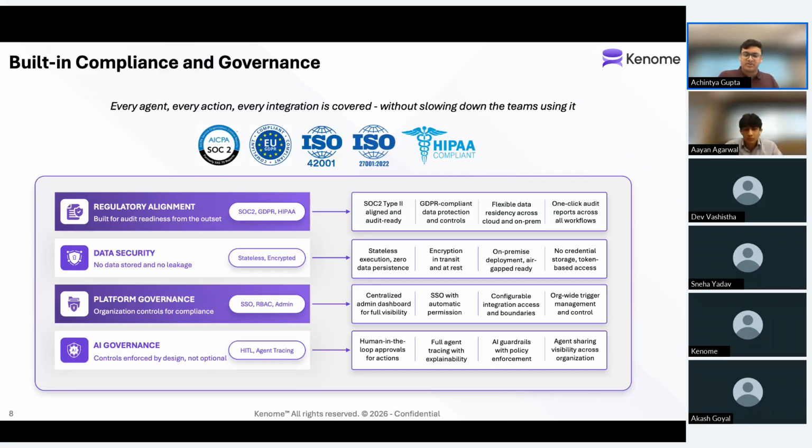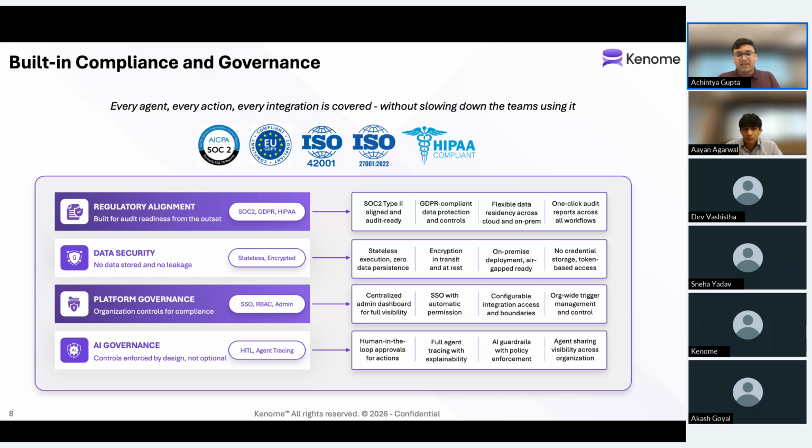One is the platform governance and one is the AI governance. Under platform governance, we feature a complete and comprehensive admin dashboard, allowing admins to configure SSO within the platform to allow their employees to access the platform using their organization IDs, configure role-based access control, and manage the data retention policies and any integrations that they wish to enable or disable.